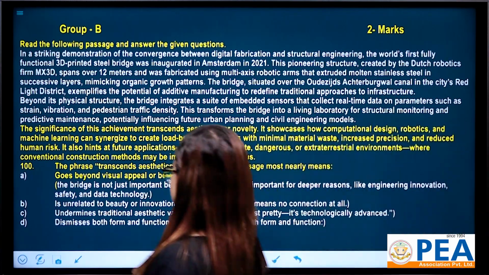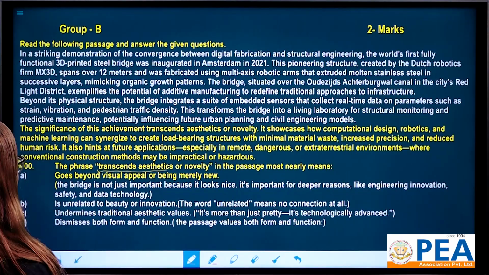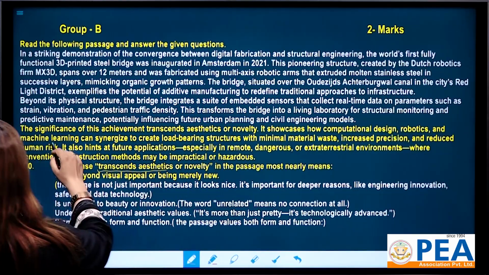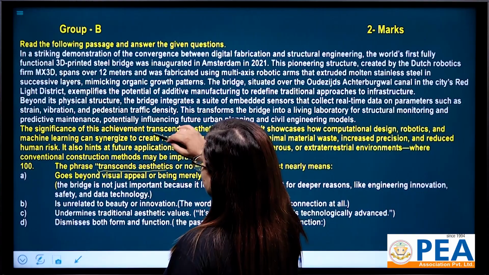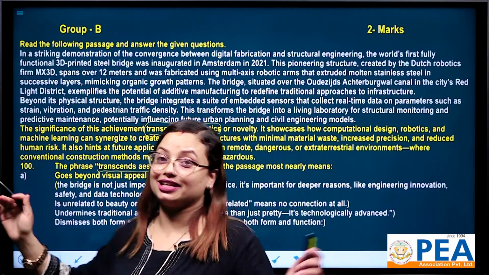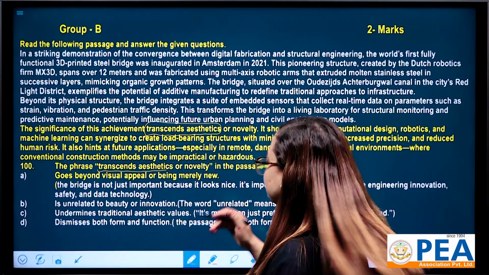First of all, let's see where this transcends aesthetics is. Let's read the clue inside your passage. The significance of this achievement transcends aesthetics or novelty. Look at here, your keyword is here. Now we couldn't get anything from this line. Now let's read the other following lines.